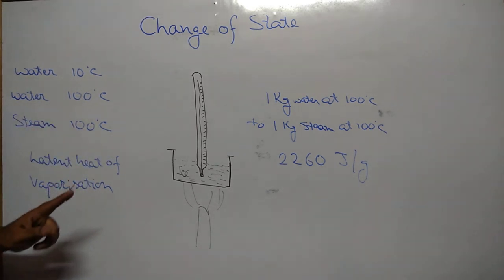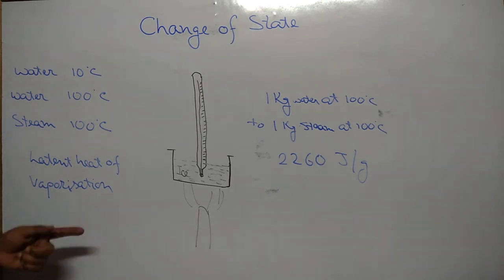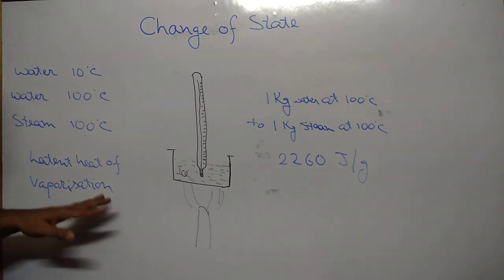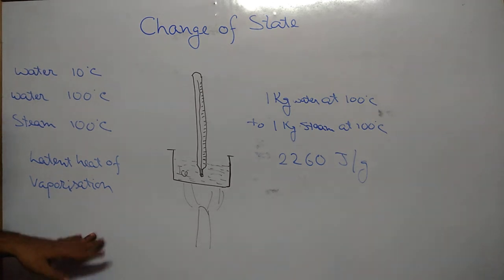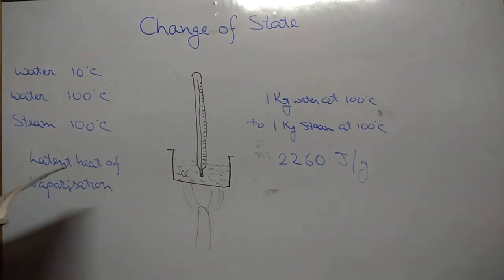So always remember, in case of solid to liquid, at the same temperature liquid has more heat energy. Similarly, in this condition, steam has more heat energy as compared to the boiling water. So this is the concept of change in state and some basic